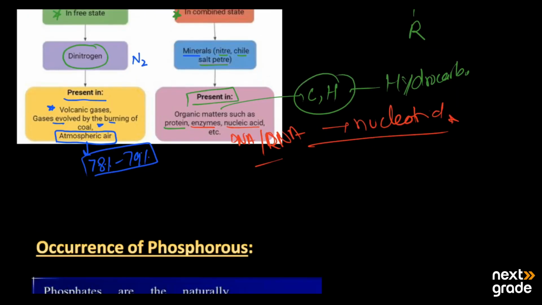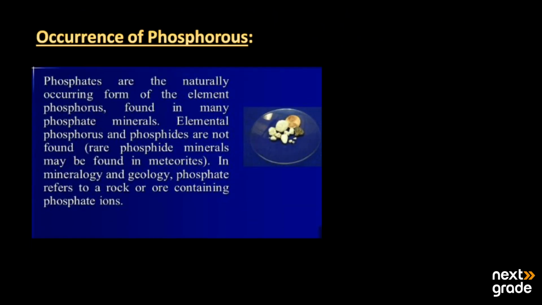After the occurrence of nitrogen, we have the occurrence of phosphorus. Phosphates are the naturally occurring form of the element. Phosphorus is mainly found in the form of phosphate minerals. First, it is present in mineral form. Elemental phosphorus and phosphides are not found. Basically, it is not present in the elemental form. We have just rare phosphide minerals that may be found in meteoroids.